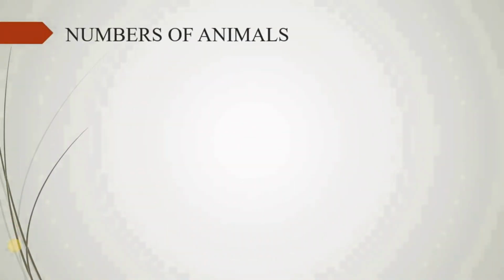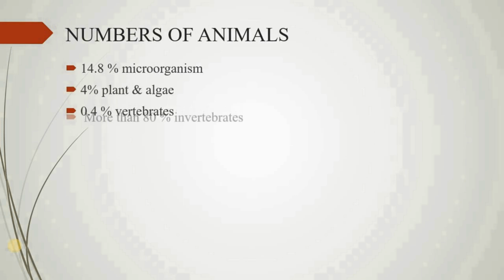Now we are discussing the number of animals on the planet Earth. There are 14.8% microorganisms present on the Earth. There are 4% plants and algae. There are 0.4% vertebrates and more than 80% invertebrates on the planet Earth.